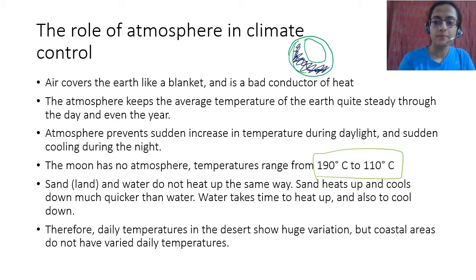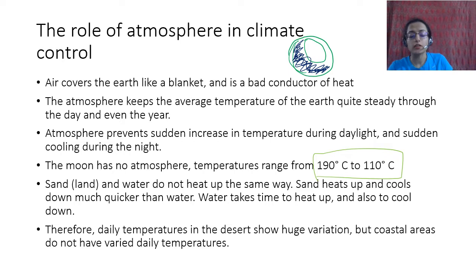So what happens is that the land gets heated, especially the sand. Even in land, sand gets heated very, very quickly, and it heats up to a very high temperature. So land in general, and especially sand, gets heated up really quickly and also cools down very quickly, right? Water, on the contrary, takes time to heat up. उसको हीट होने में भी टाइम लगता है, उसको कूल होने में भी टाइम लगता है, right? So with the same amount of energy, this is a property of water, right? The water की property है, it has a high specific heat.